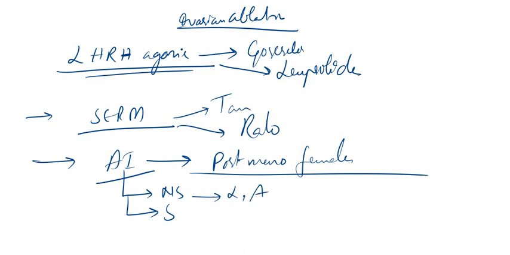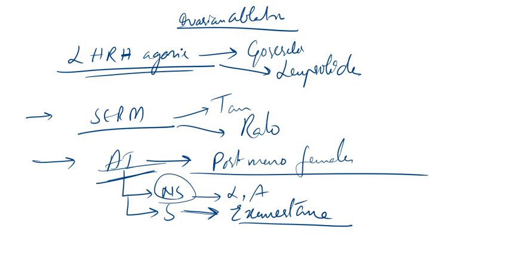The steroidal type has only one agent, if I am not wrong, that is called exemestane. So steroidal type of aromatase inhibitors includes exemestane, and the non-steroidal aromatase inhibitors include